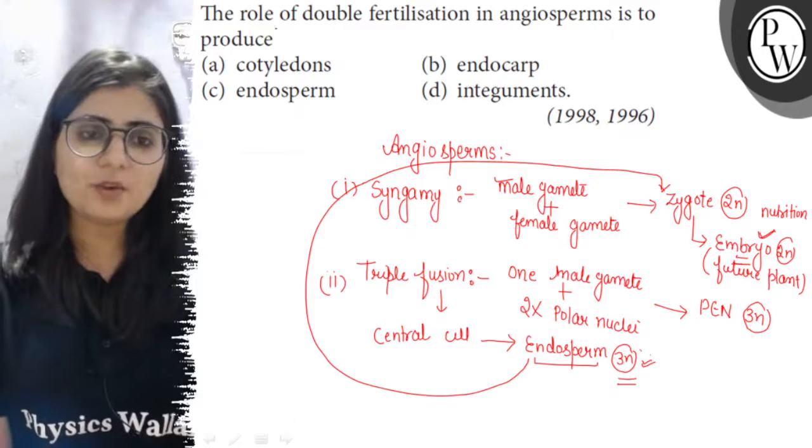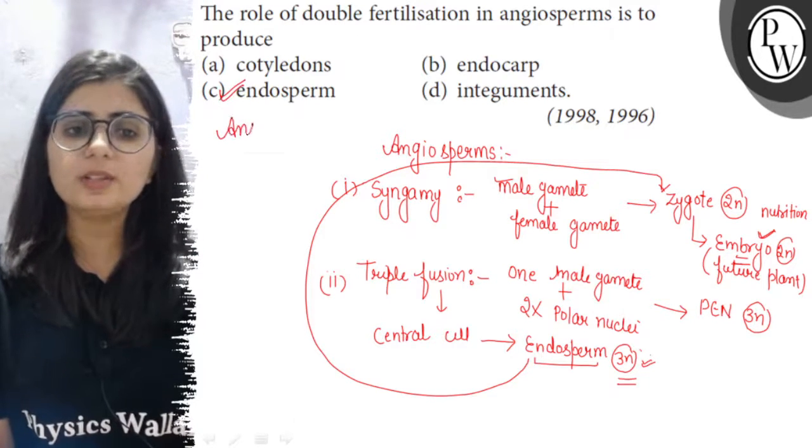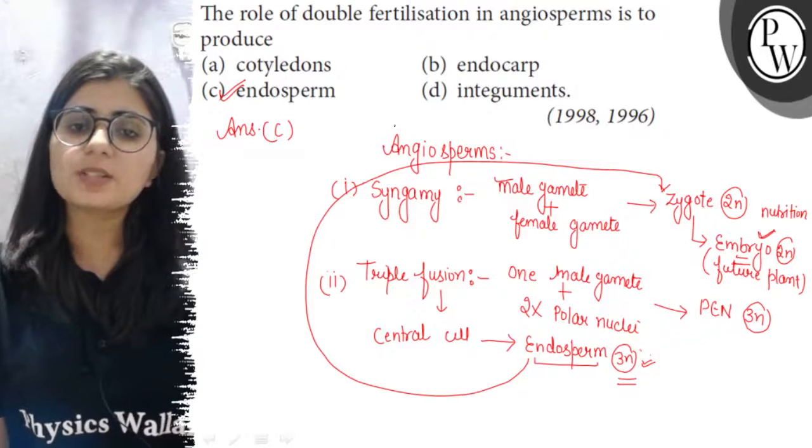So in case of angiosperms, the role of double fertilization is to produce the endosperm. So option C is our right answer.